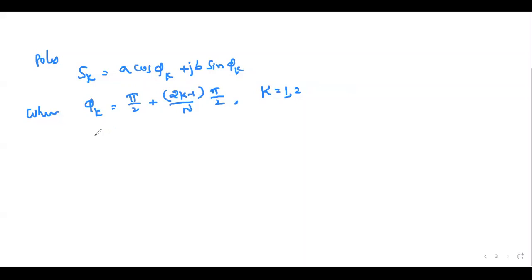Therefore, we need to find phi 1. Phi 1 is equal to pi by 2 plus, when k is equal to 1, (2 minus 1) by 2, since N is equal to 2, so 1 by 2 into pi by 2. That will give you pi by 4, so the total is 3 pi by 4.